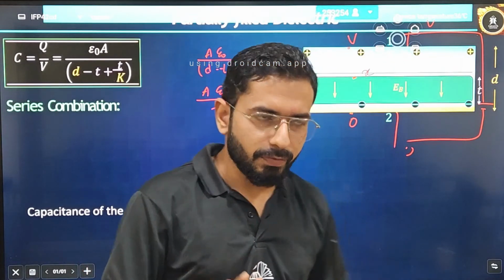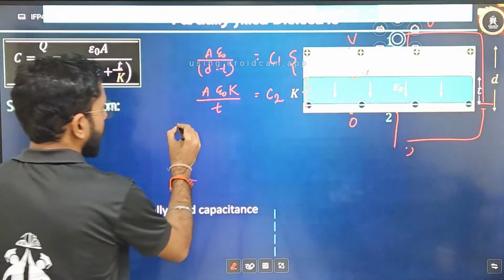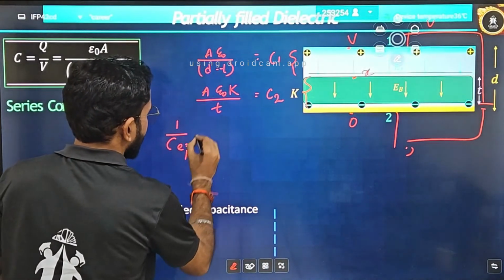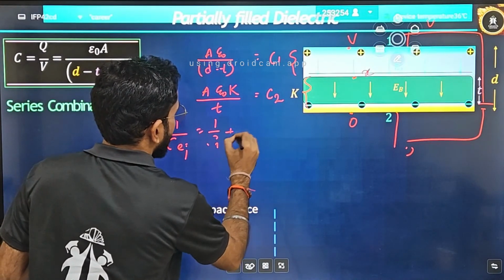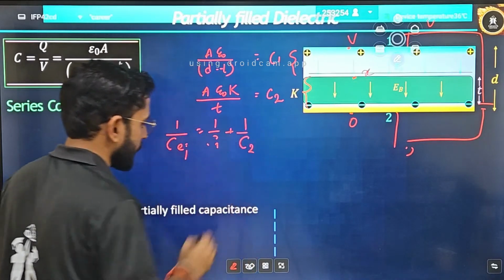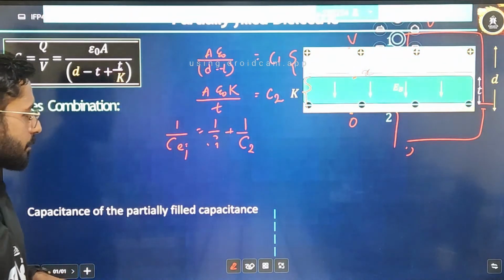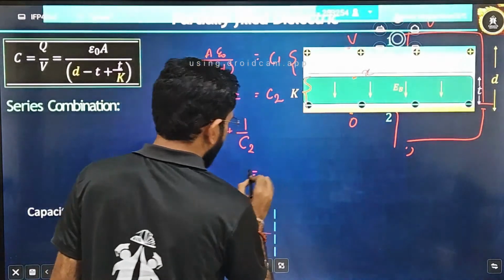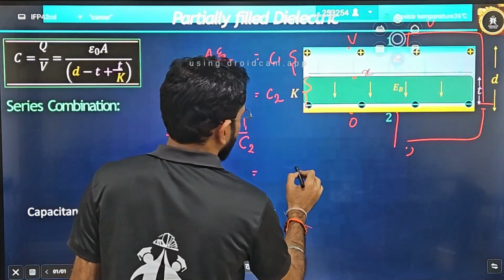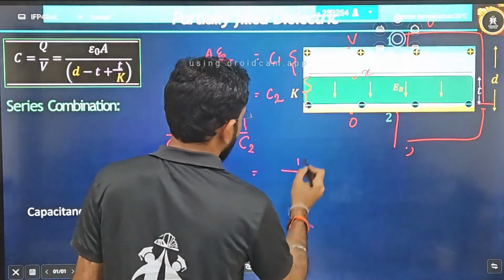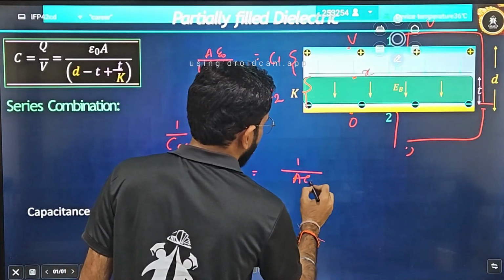Correct. Don't get confused. What is the formula that you will write? You will write 1 by C equivalent is equal to 1 by C1 plus 1 by C2. Now let's put the formulas carefully. C1, how much have you written, students? C1 is A epsilon naught by...